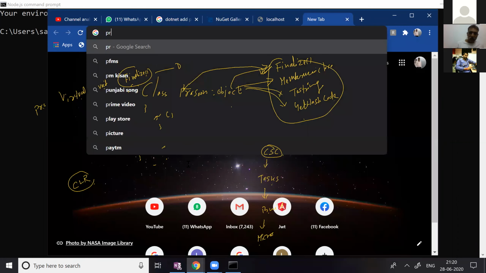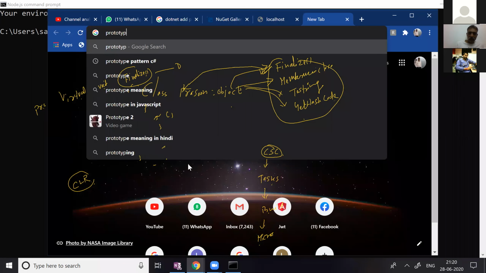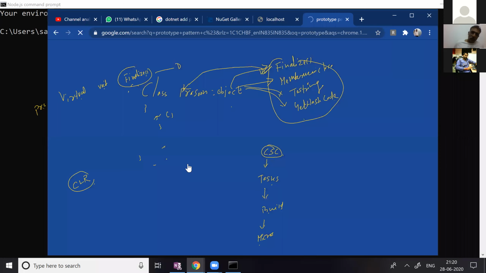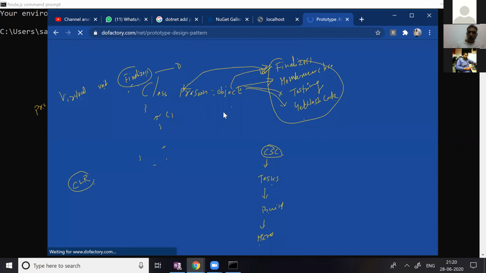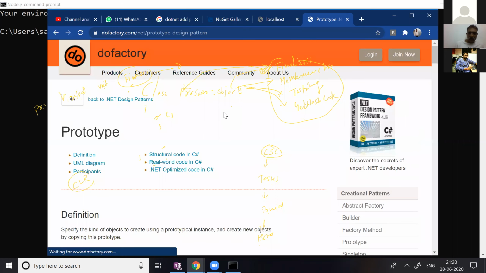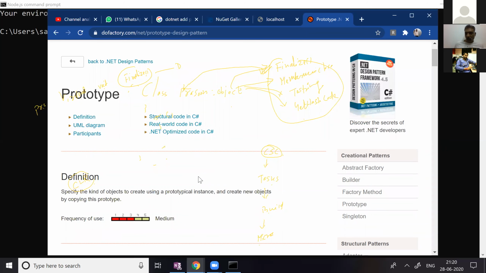So, the prototype pattern. Sir, please only open the Gang of Four. Yeah, I'm only opening the Gang of Four. Show me the creational patterns. Sir, first of all, within the creational patterns we have singleton, prototype, factory, builder, and abstract factory. So singleton aside, now come to the prototype pattern.